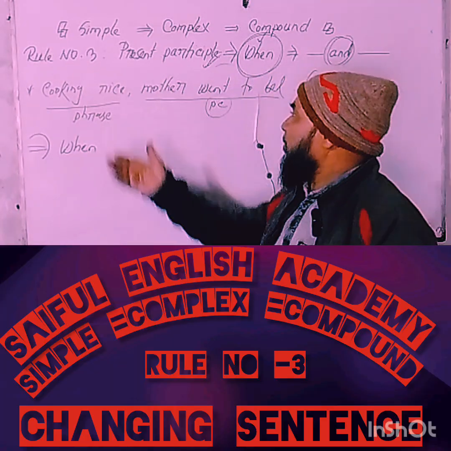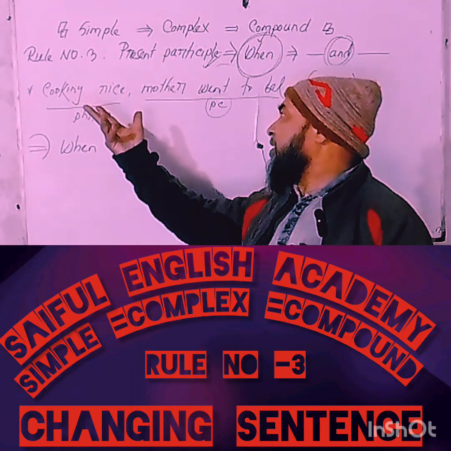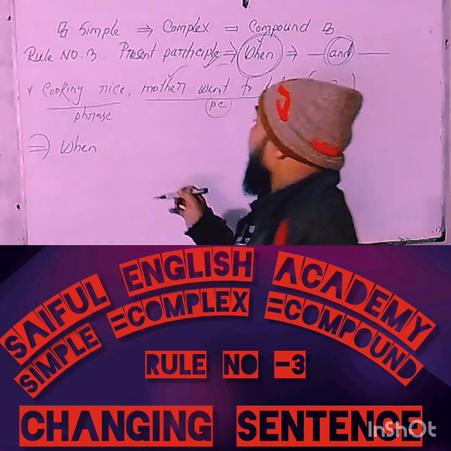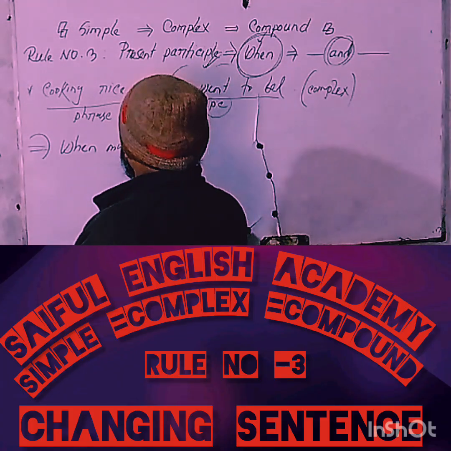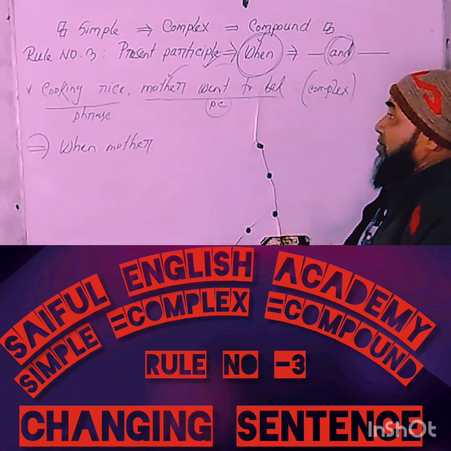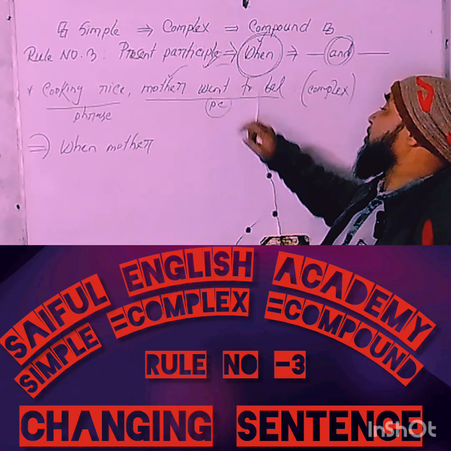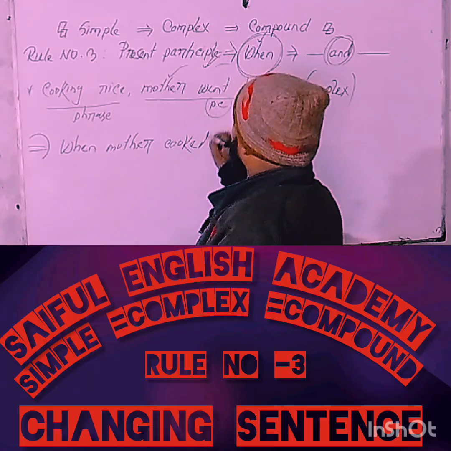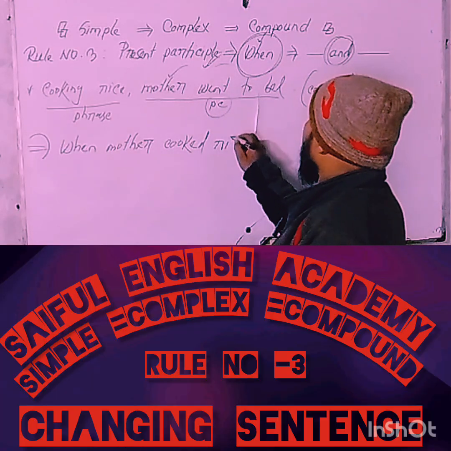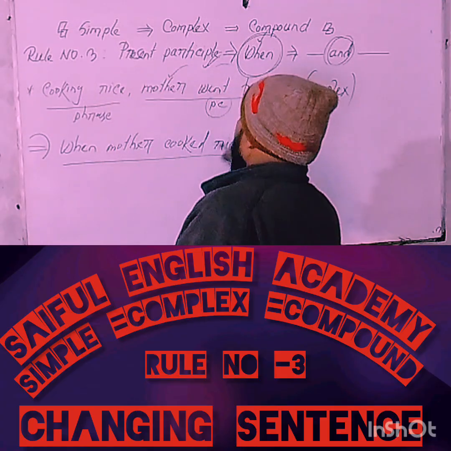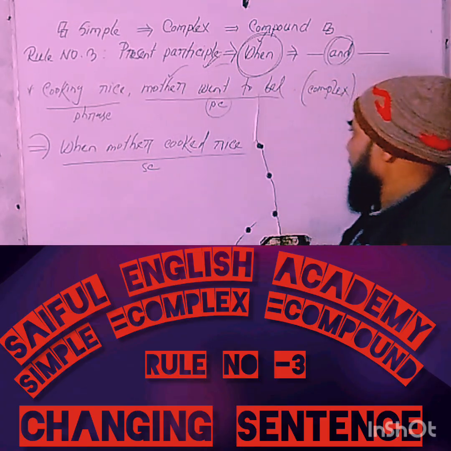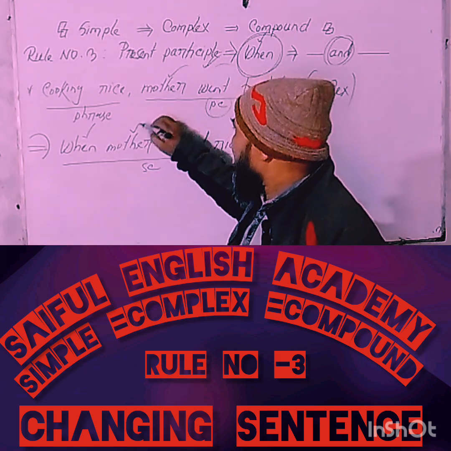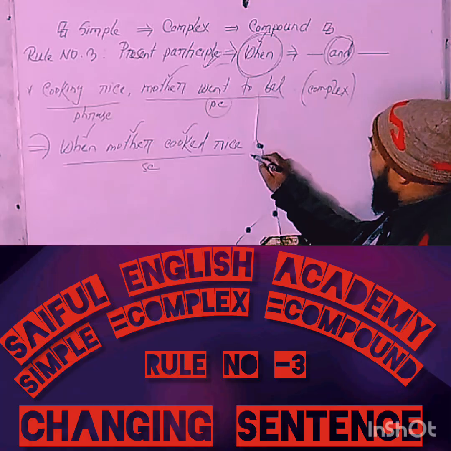Then the subject. Take a look at the code and try to understand. This phrase has no subject, so you will have to bring out the subject from the principal clause. Here, the subject of the principal clause is, of course, mother. Then you have to use a verb according to the verb of the principal clause. So, my dear learners, this phrase has the verb cook, V2 form of verb, cooked. Then the extension. Now think about this clause, dear learners. This clause is, of course, a subordinate clause because this clause has a subordinating conjunction, a subject and a finite verb. Hope that you have understood clearly.